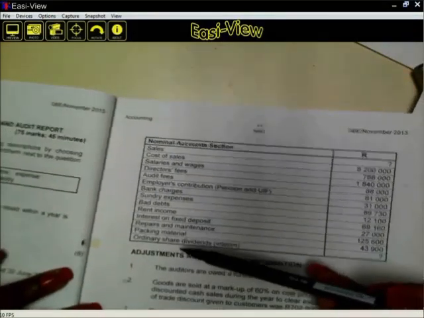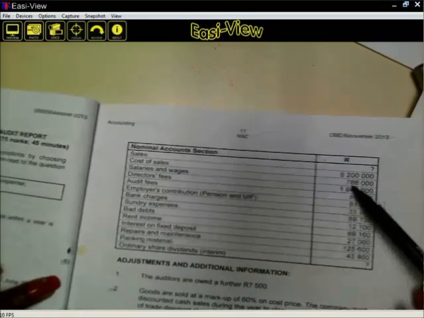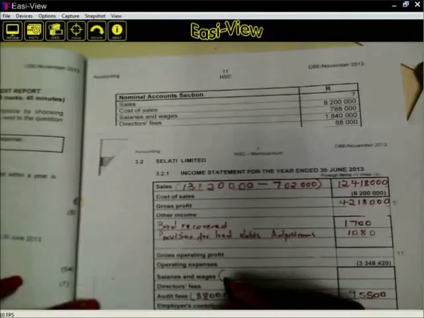Do we have salaries and wages here? There we are, 788,000. Our salaries and wages is 788,000. We can't write it here, it was provided for here. So it's 788,000.